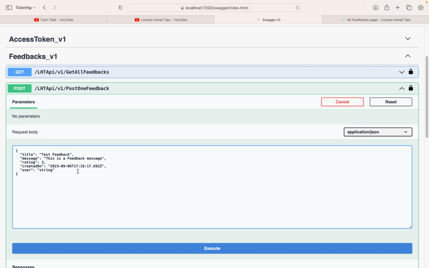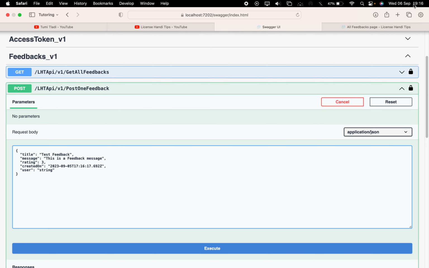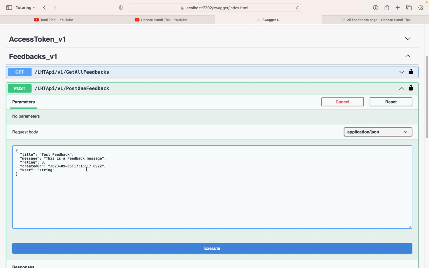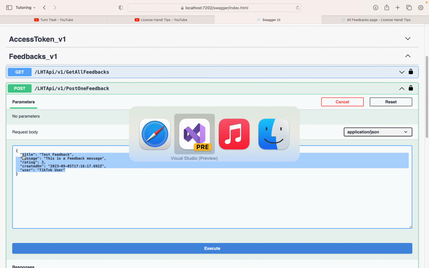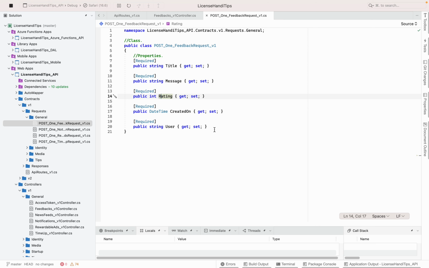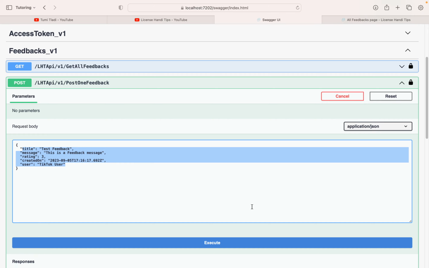And when was it created? Oh, I love this. Okay, let's make it yesterday, the 5th, because currently daytime is the 6th. Let's make it yesterday. It's fine. I don't care about this time. The user, let's just say it's gonna be, let's say TikTok user. Note these are the 5 things I'm asking from the user, but the request expected, well, yes, 5 things, right? There we go. So let's hit execute.